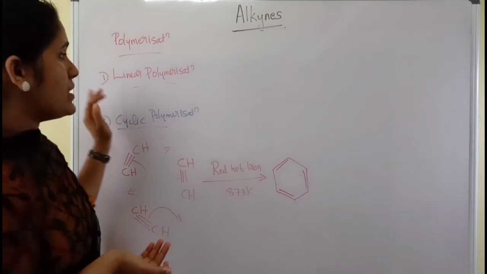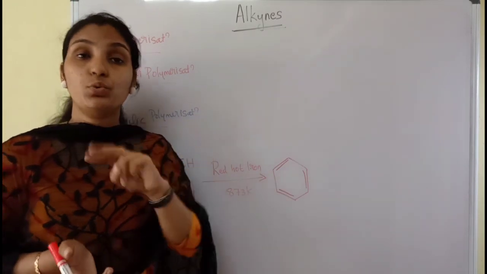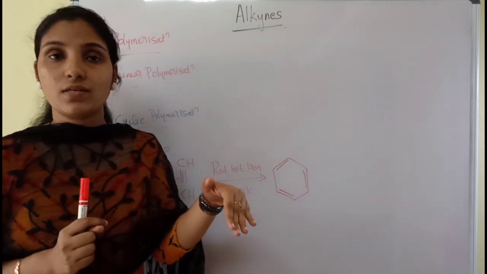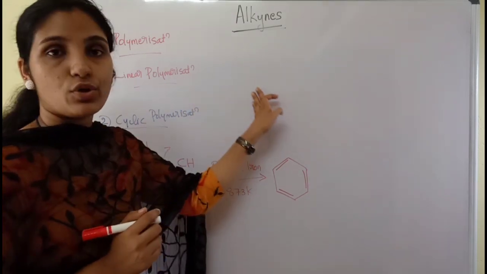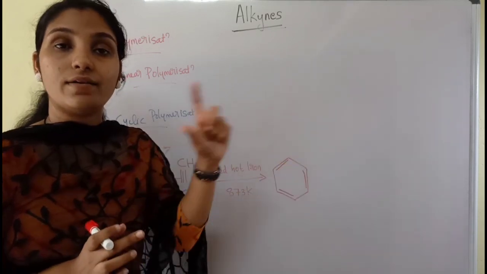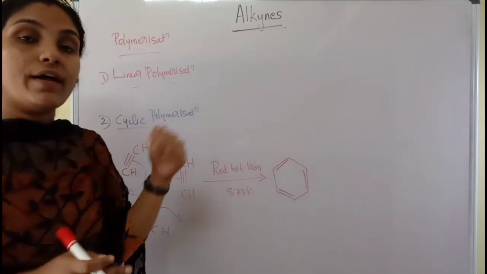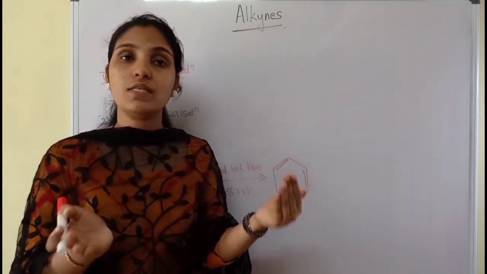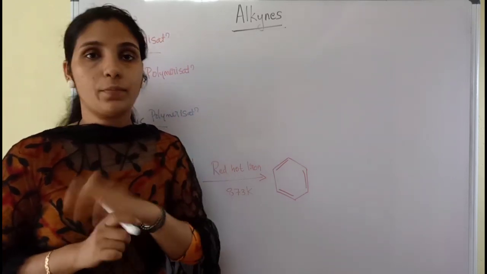So we can say polymerization in the case of alkynes is of two types. One is linear polymerization and the next is cyclic polymerization. I am telling about the linear polymerization. By the linear repeated addition of alkynes, we obtain the corresponding polyalkynes, like polyethylene or polypropyne. This polymerization takes place under high temperature and pressure.